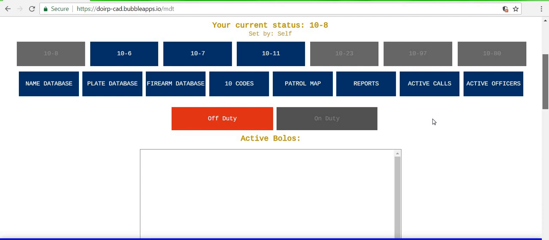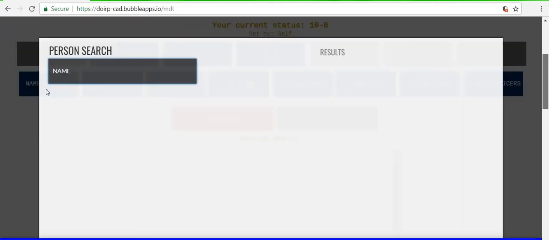Alright, another thing, if dispatch is busy and you are on a 10.8 and you need to run a 10.27 or 10.26, which is a name and plate check, you could actually do that yourself. First I'm going to show you name. Basically all you have to do is type in the name, and then there's going to be a ton more stuff on there.